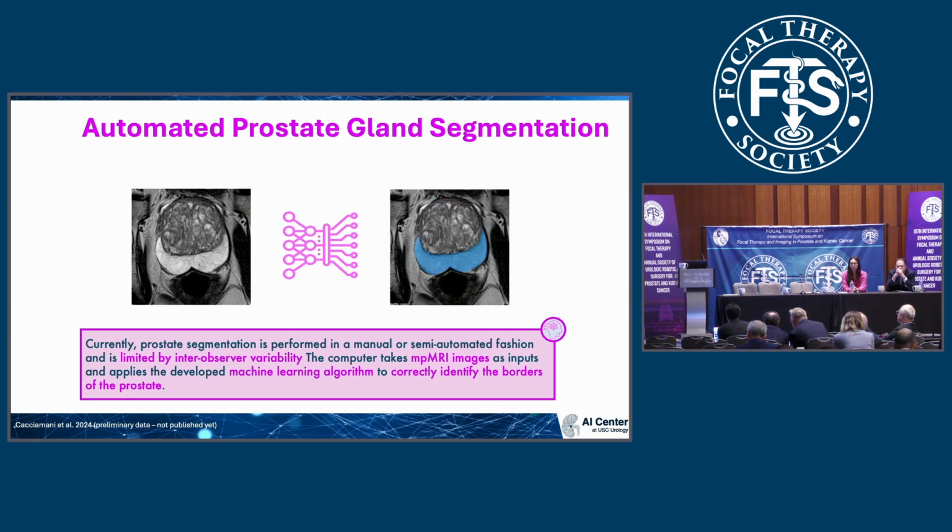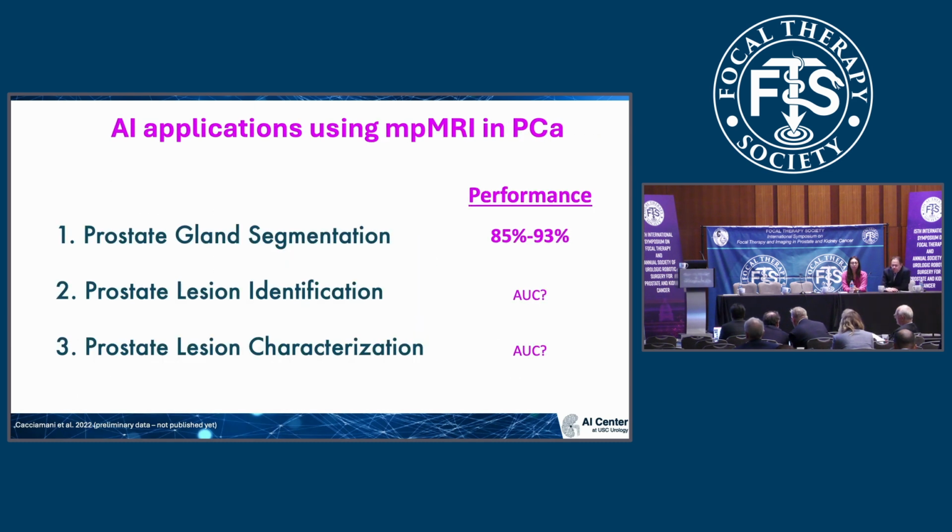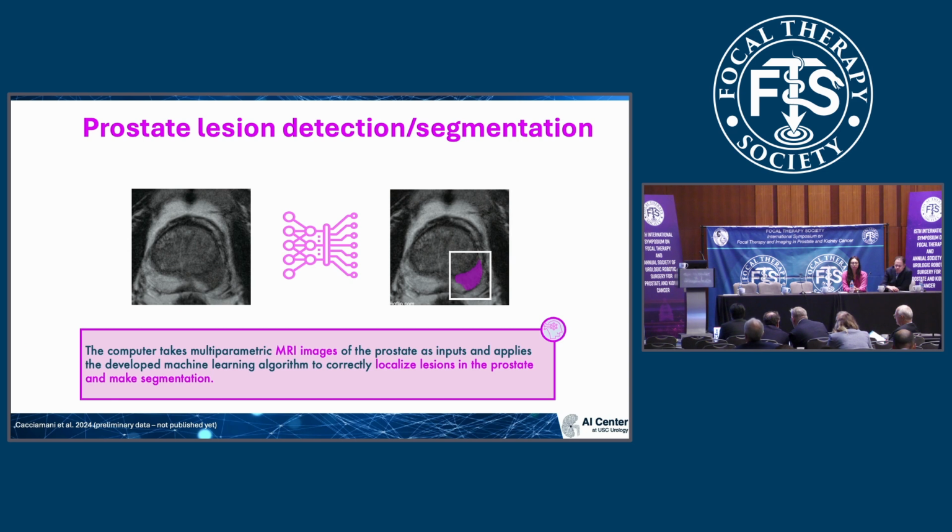And looking at the data from a recent system, prostate lesion identification is extremely important too. We are looking at the prostate, which was previously segmented, and the AI system in an automatic or semi-automatic manner can identify the lesion and therefore draw the boundaries of the lesion itself.